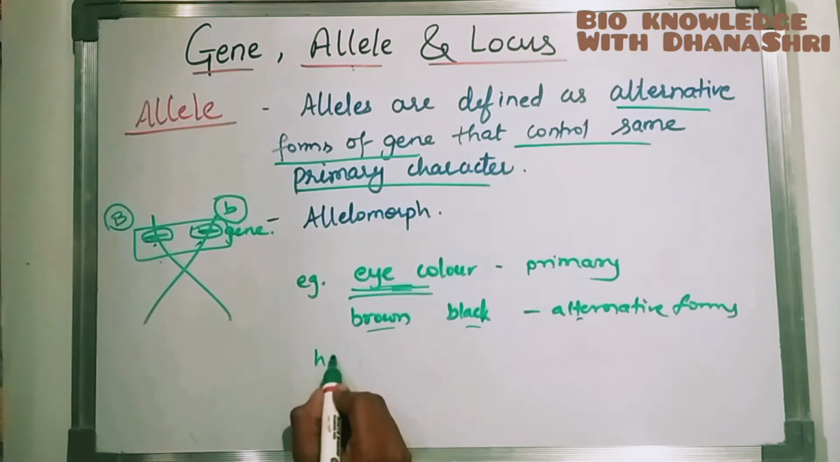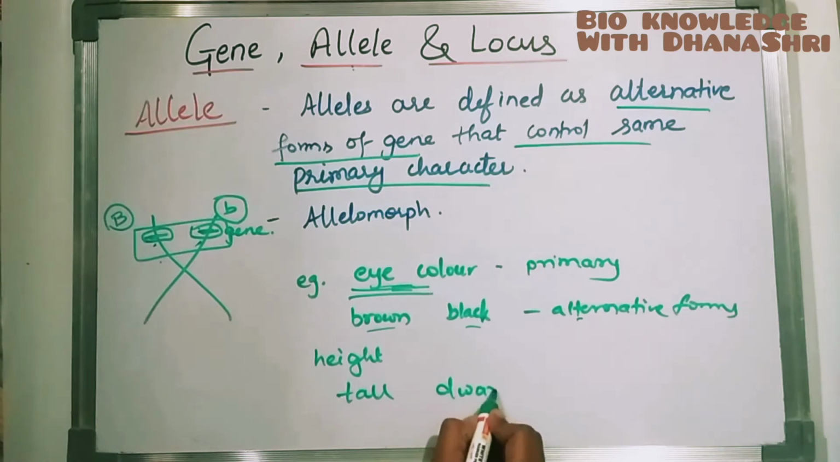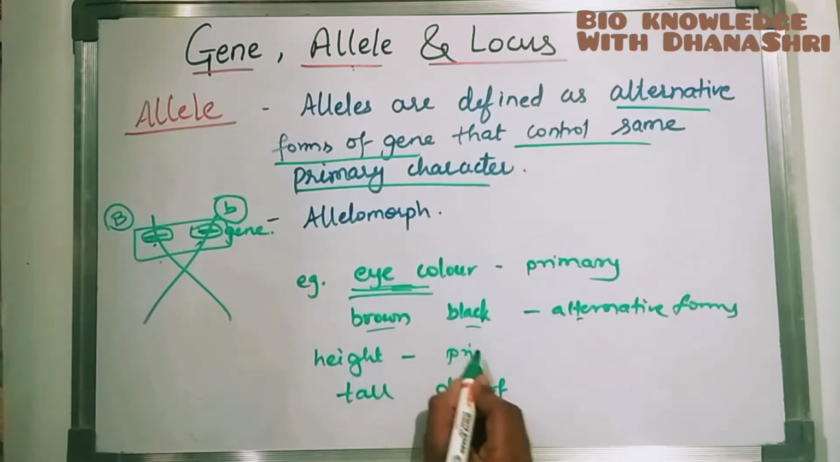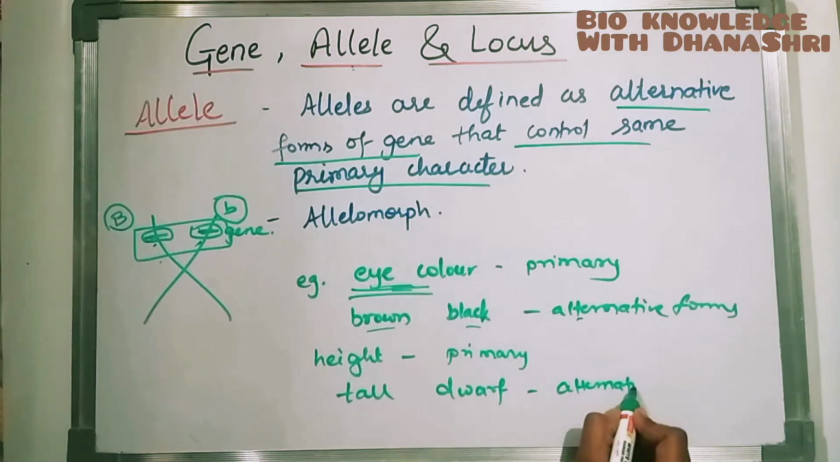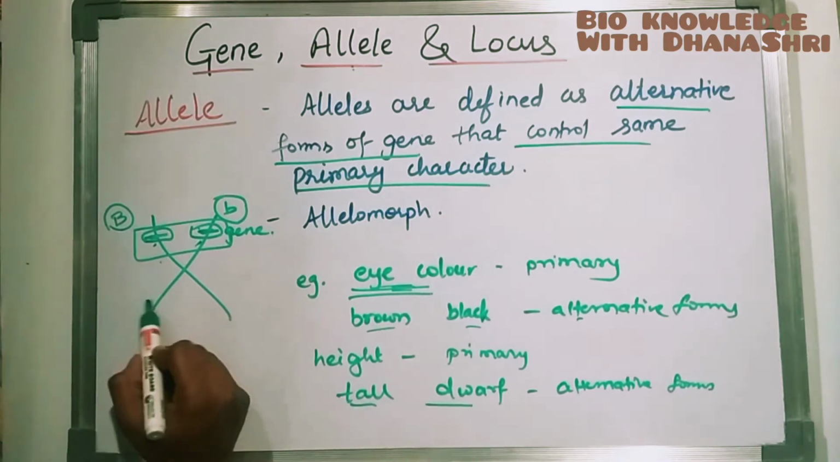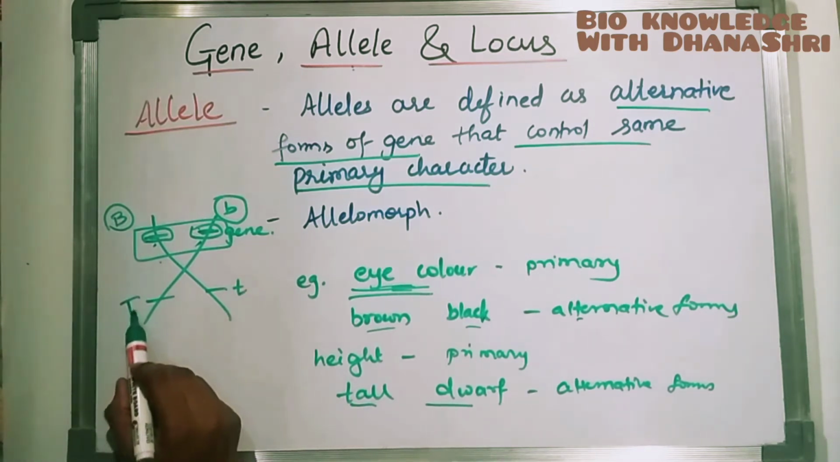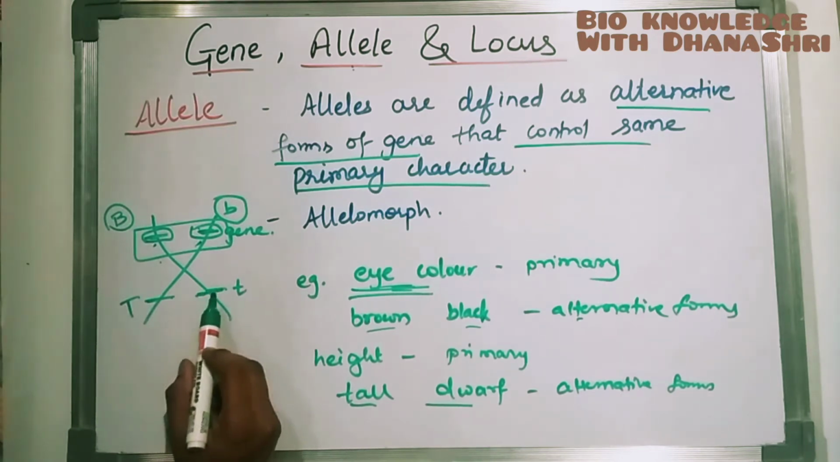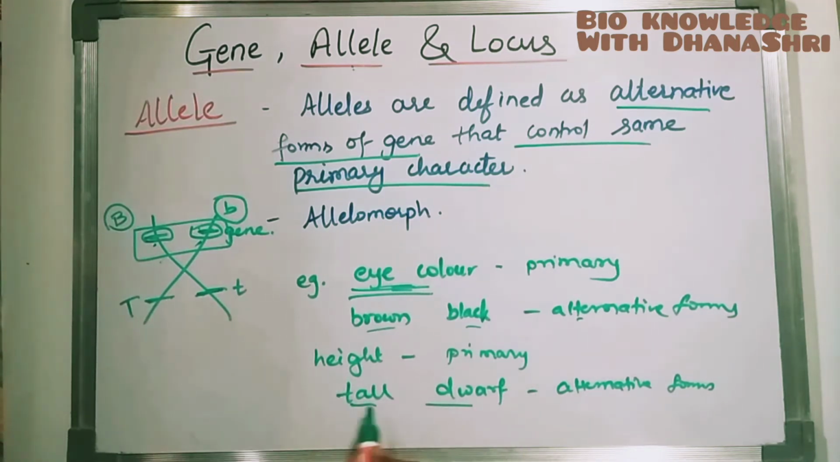If we take height, tall or dwarf, then height is the primary character. These are the alternative forms of that gene, tall or dwarf. If capital T is for tall, the small t is for dwarf. So it is the same gene, same primary character, but different alternative forms are there, for height, tall or dwarf. This is called allele.